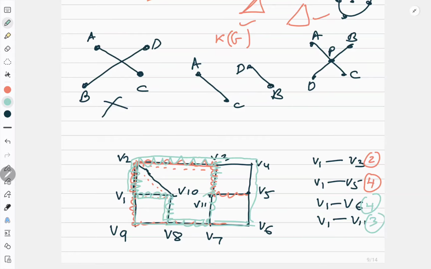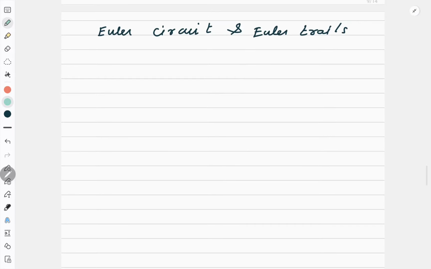Okay. Now once you are done with this, a very important concept comes, which is called the Euler circuit and Euler trail. Now understand this very carefully. It is a very important concept. Now suppose you have a connected graph. The moment I said connected graph, what is clicking in your mind? If I have a connected graph, it means there is a path between every two vertex. Right?